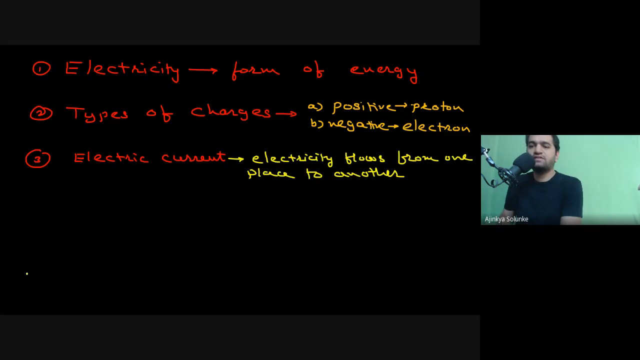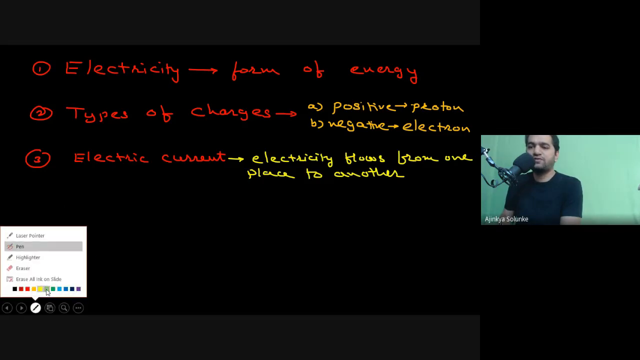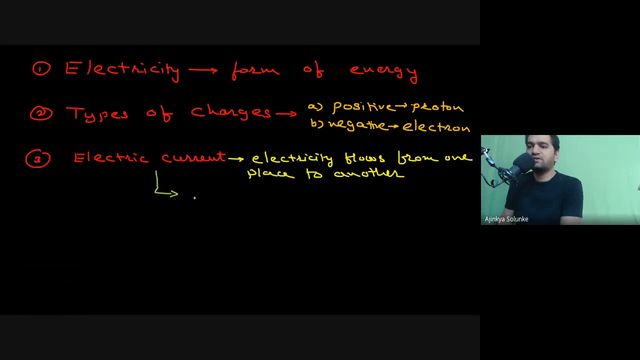Another definition for electric current is rate of flow of electric charges. Can you please make me understand this? If they are saying rate of flow of electric charges, according to us, there are two charges, right? One is positive and one is negative. Preferably positive is proton and negative is electron. So can we just rewrite this definition?